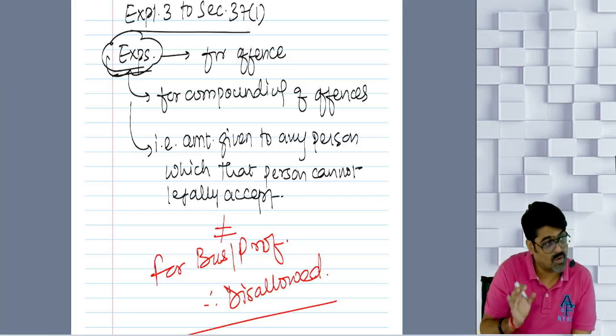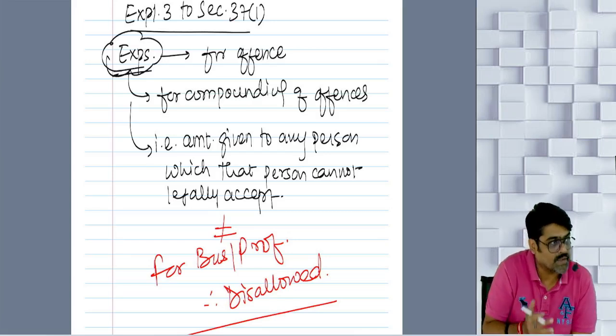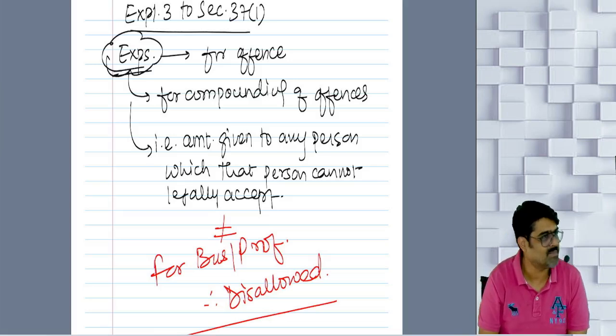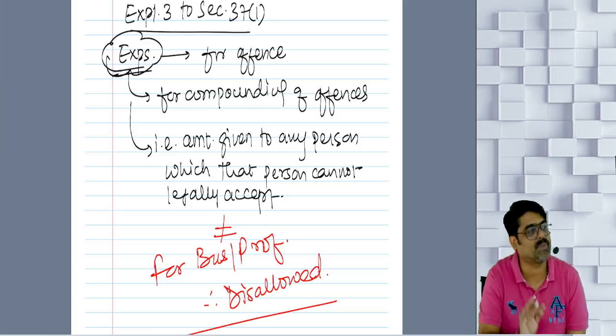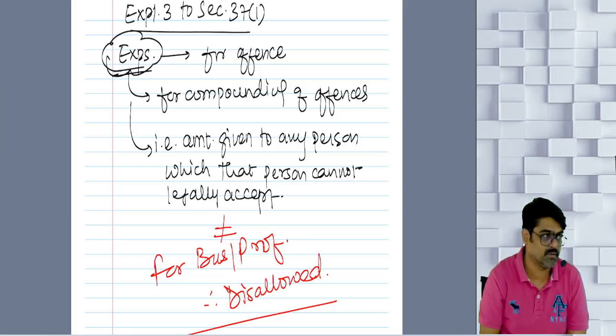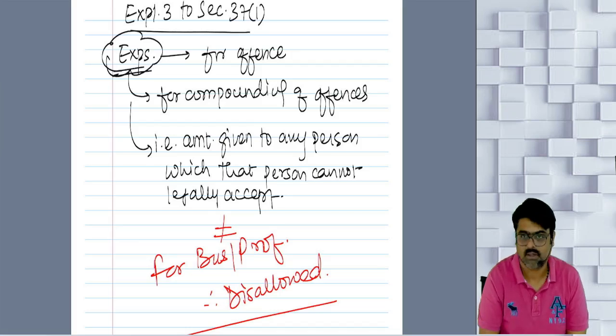So if any offense is being done and to do that offense some amount is spent, we are not going to see whether this was required for the interest of your business, this and that. No. If any expenditure is incurred for any offense, to perform any offense, that expenditure will not be treated as incurred for business or profession, and will not be allowed as a deduction.